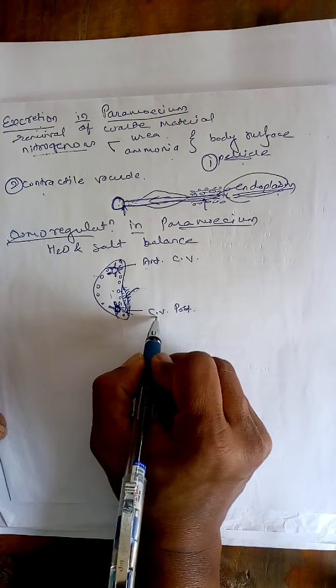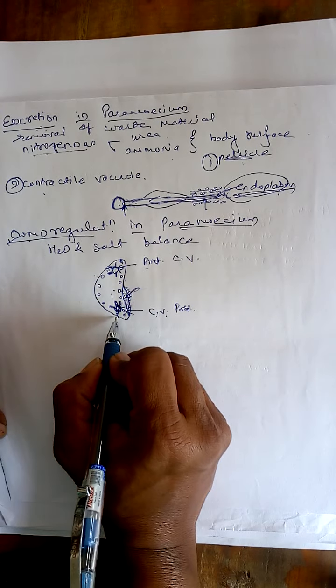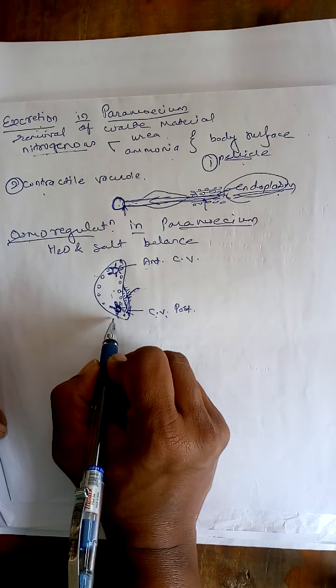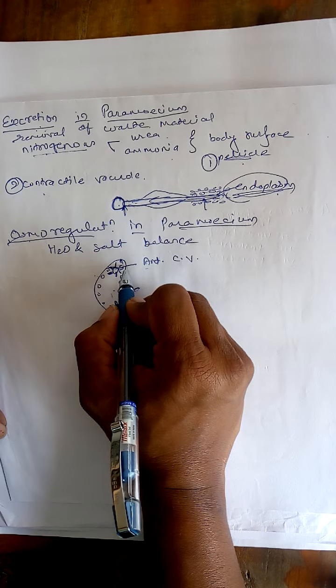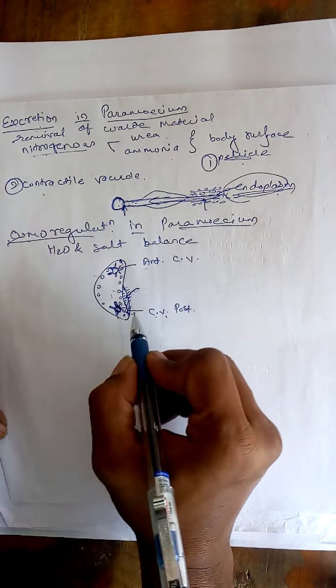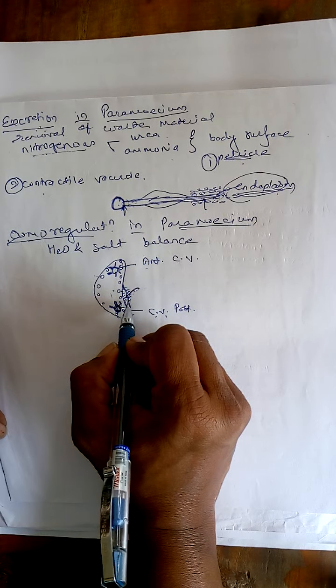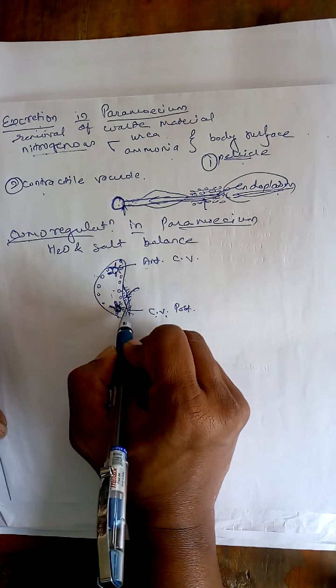The contractile vacuole present towards the posterior end works very fast as compared with the anterior one, due to the presence of the buccal cavity, the pharynx, which is very near.